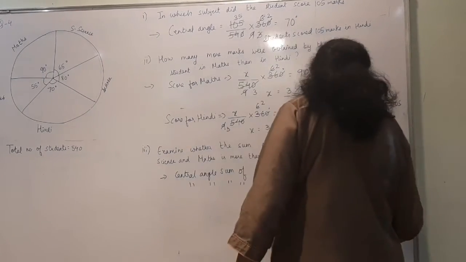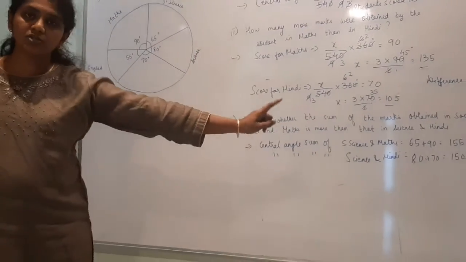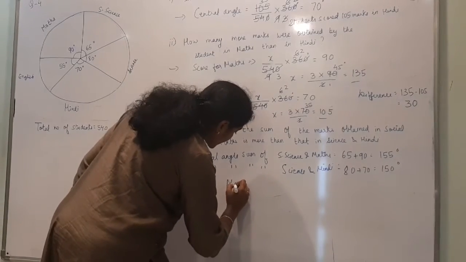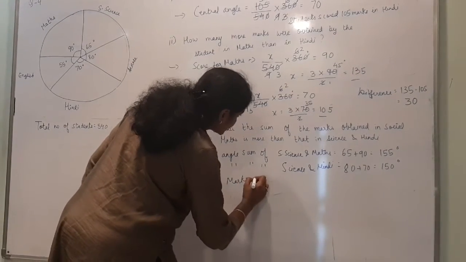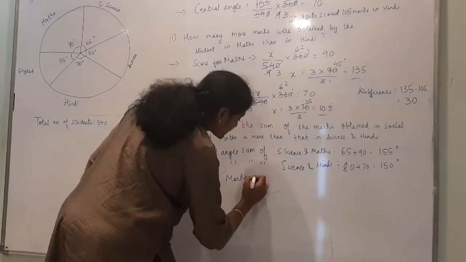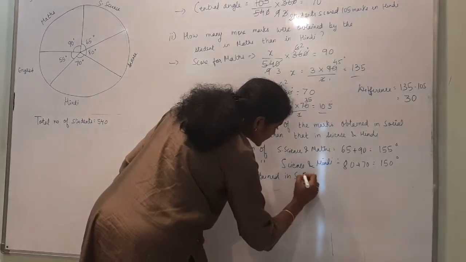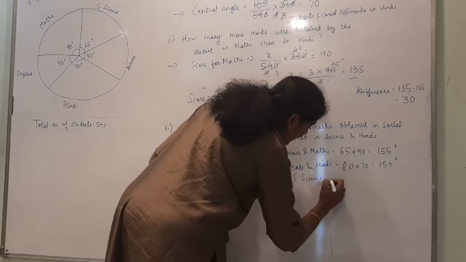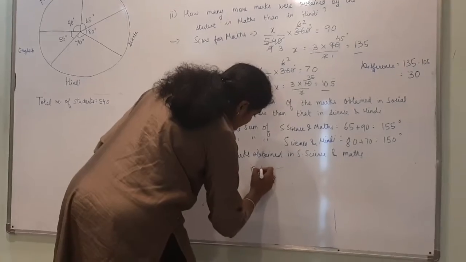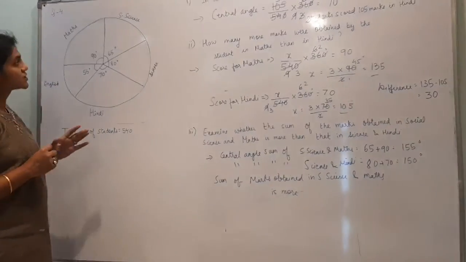So whose is more? So easily, whose score will be more? For social science and maths, this is more. So the sum of marks obtained in social science and maths is more, right? So this completes your question 4.